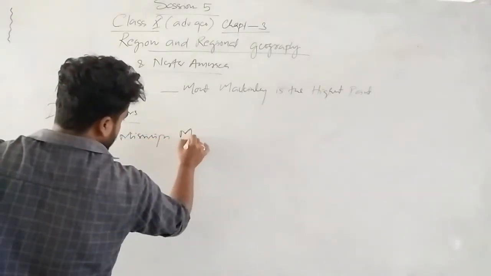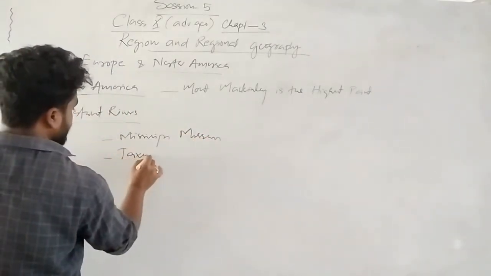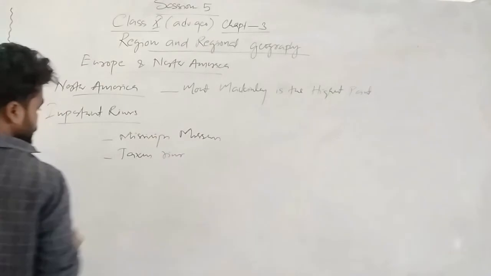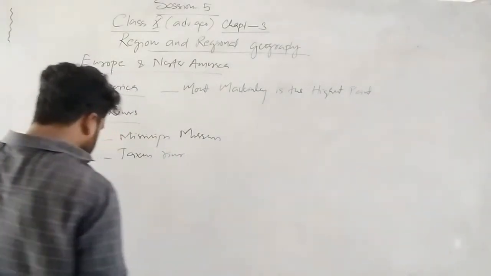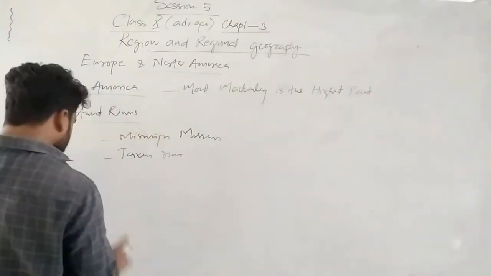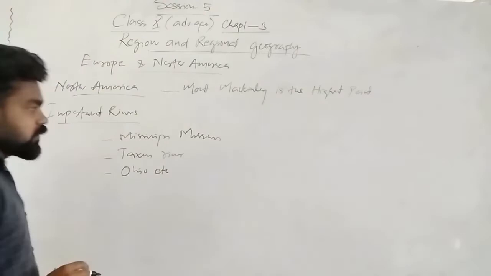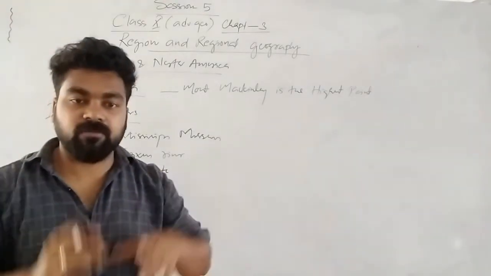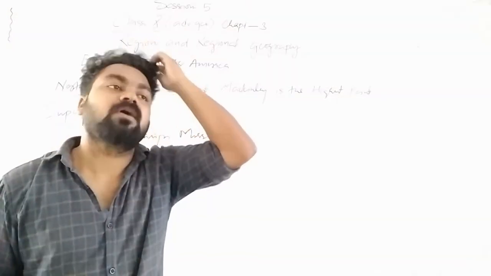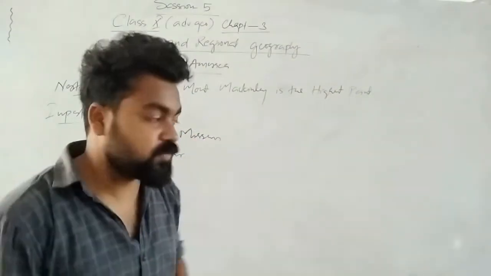Mississippi, Missouri Basin, Texas River. There are not so many rivers here, simple. Then Ohio, etc. So the Appalachian Highland region is actually developed in transport and communication. Why is the Appalachian region developed? Because of the good network of communication and transportation.